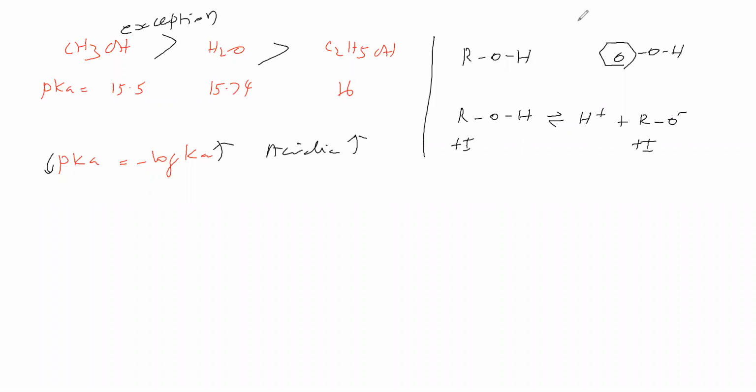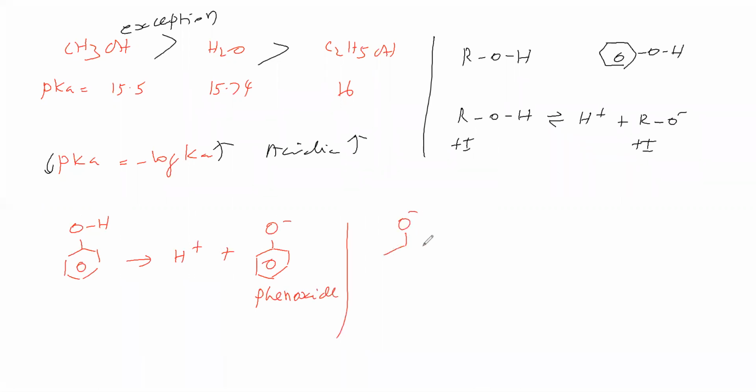Now we will talk about phenoxide. So we will take phenol. This phenol gives H plus and becomes phenoxide. This phenoxide can undergo resonance. Let us see how the resonance structure will be there.